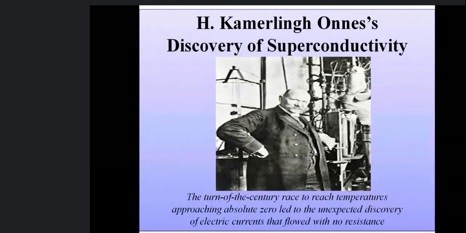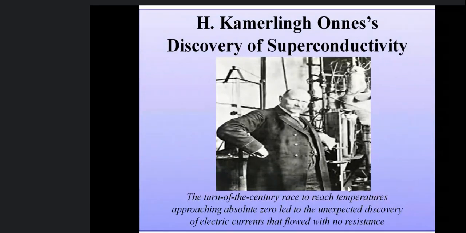It is about the discovery of superconductivity. Kamerlingh Onnes, also called the father of low temperature physics, discovered superconductivity. For the first time he observed that this material can be made a superconductor, and we'll see how this happened.